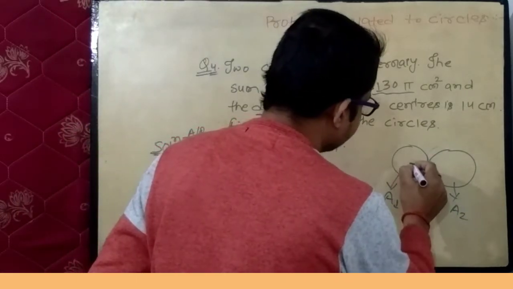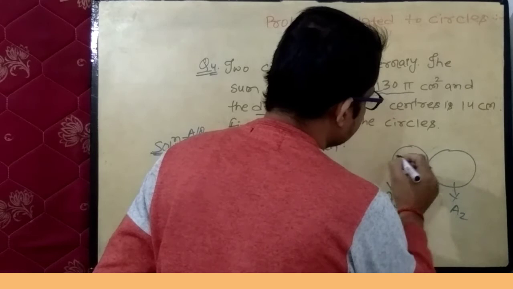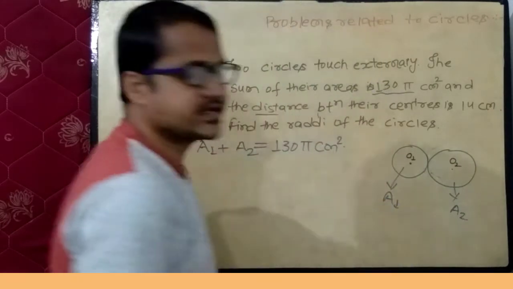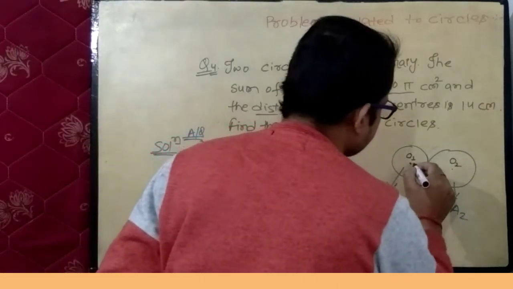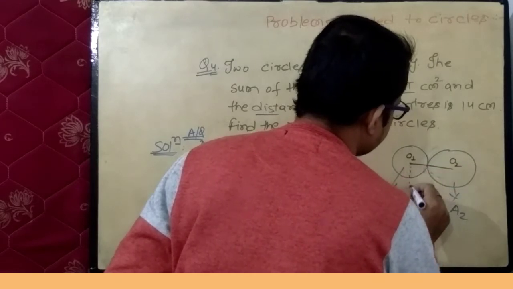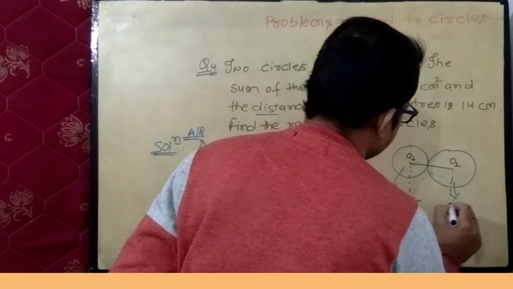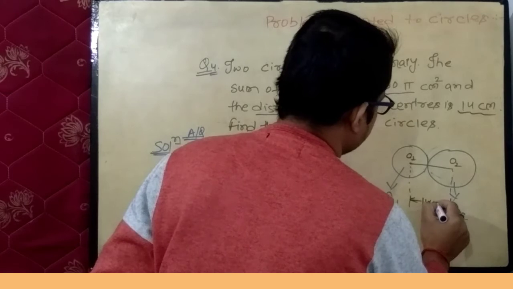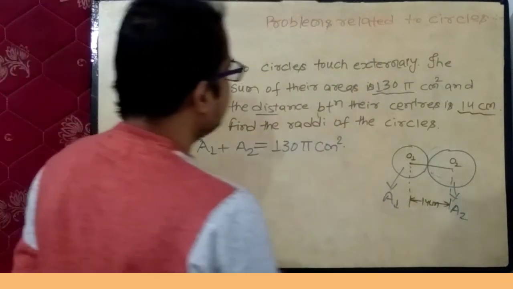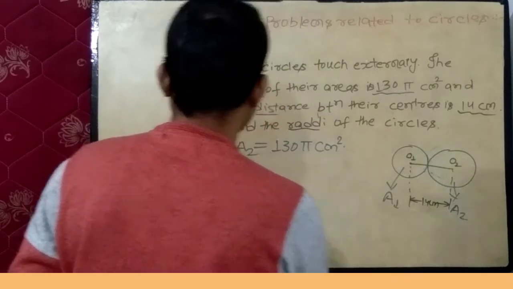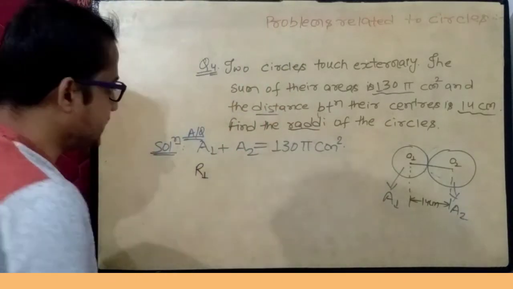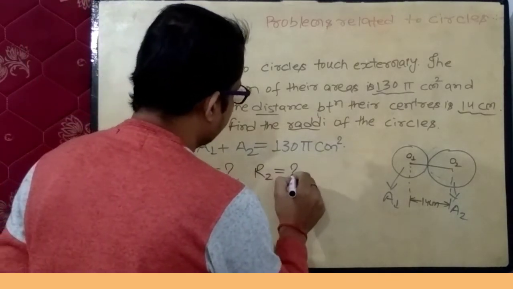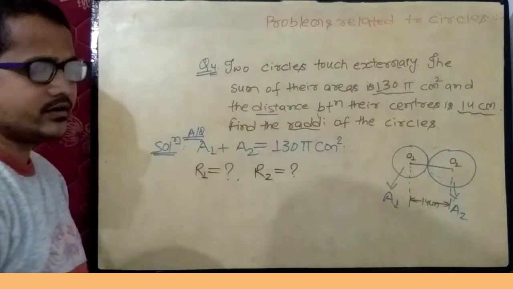So suppose this is center of first circle O1 and this is center of second circle O2, and according to question the distance between centers of these two circles is equals to 14 centimeter. Now what we have to find out? We have to find out radii of the circles. That is, if R1 is the radius of first circle, then R1 equals to what? And R2 is the radius of second circle, then R2 equals to what? You have to find out R1 and R2.